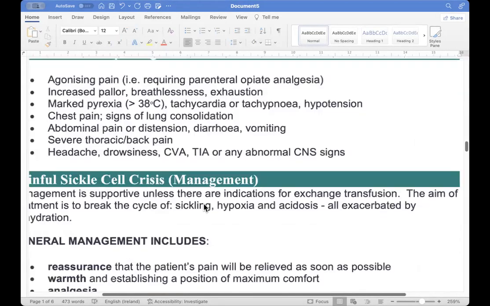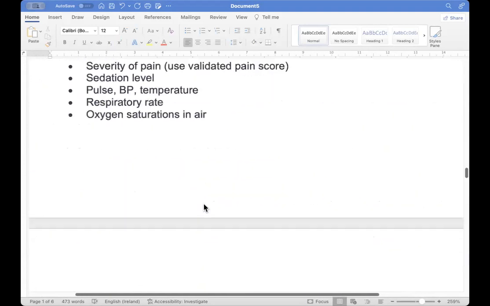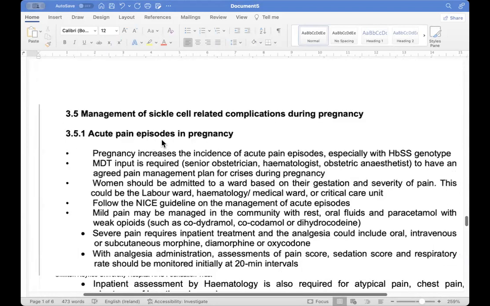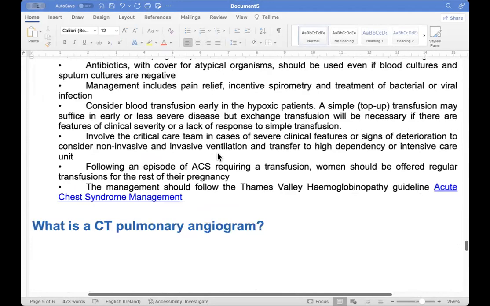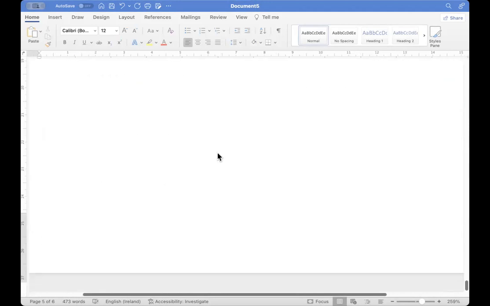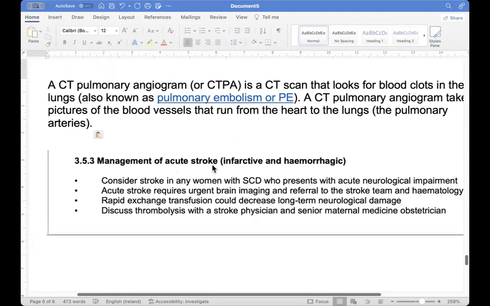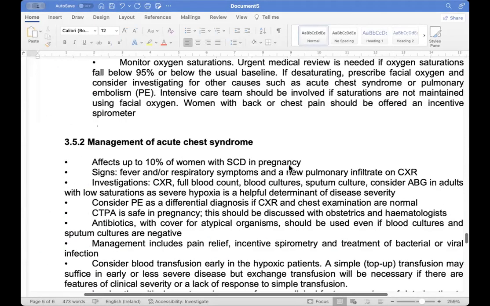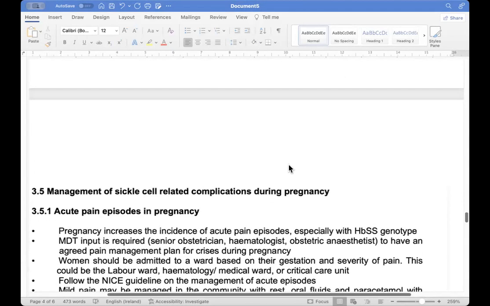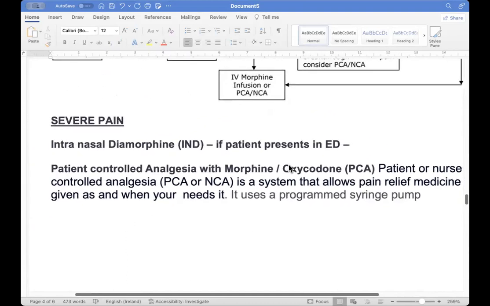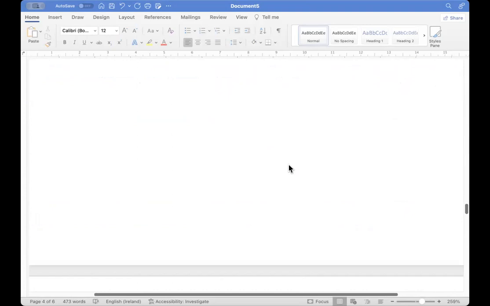There are other complications, and I just have to tell you the names. We know sickle cell crisis and acute chest syndrome. The other important one is acute stroke. We have to know infarctive and hemorrhagic; we just have to know the names, they are not going to ask what happens. The stroke is the other important thing. Those are the three or four complication names we have to know.